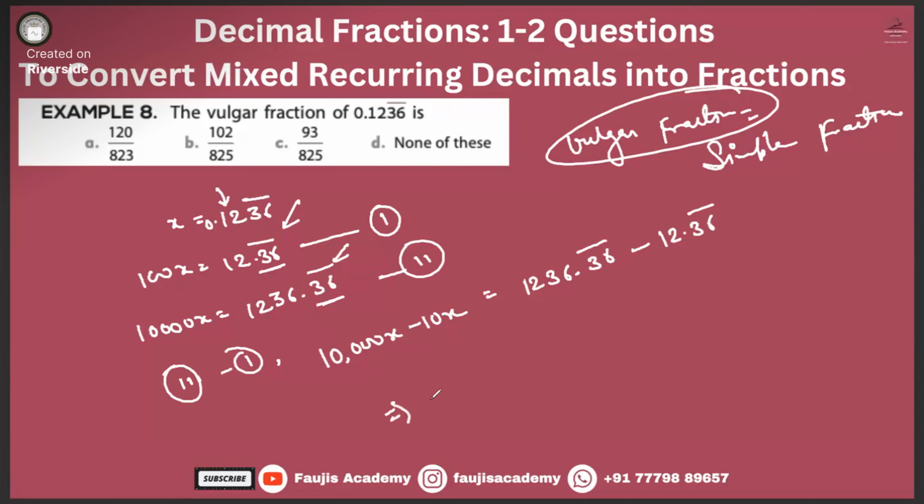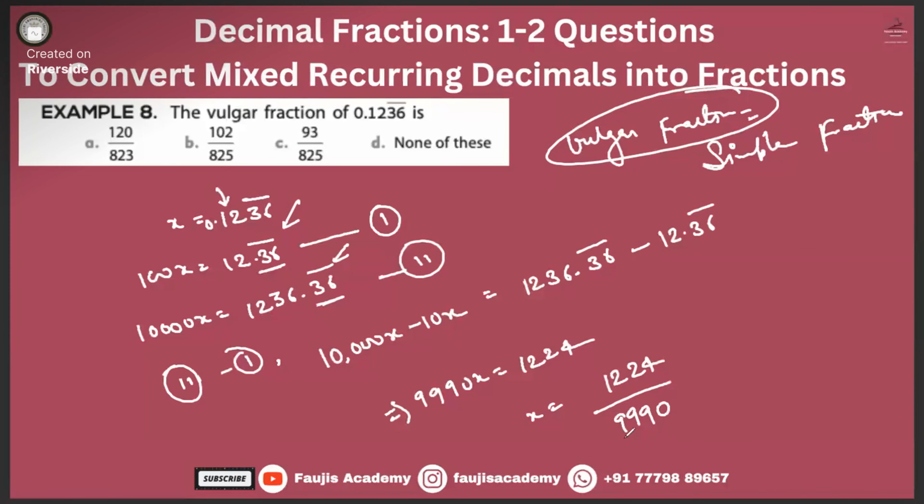Tell me, how much is that? It's 9900x, equal to 1224, right? So the value of x is equal to 1224 divided by 9900.